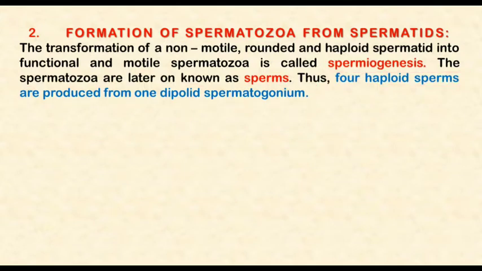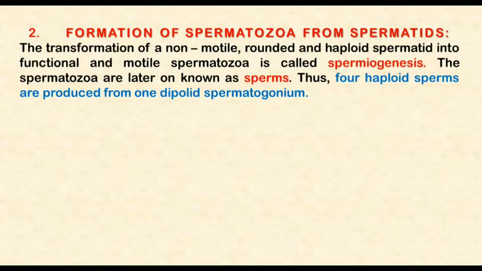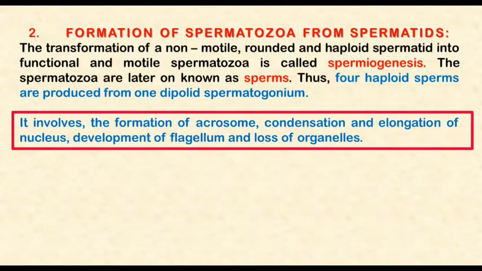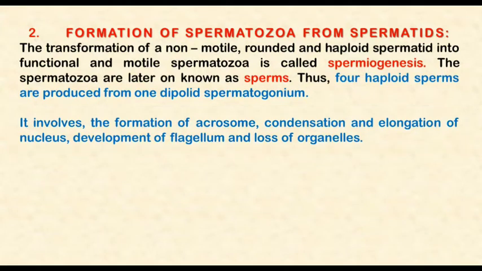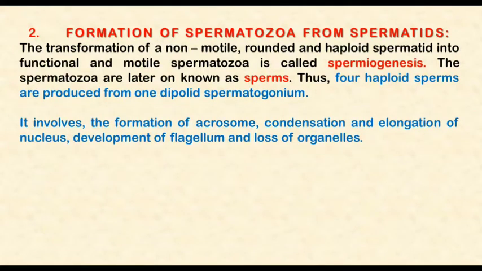Thus, 4 haploid sperms are produced from one diploid spermatogonium. So, spermiogenesis is the formation of spermatozoa from spermatids. During this transformation, there is formation of the acrosome, condensation and elongation of the nucleus, development of flagella, and loss of organelles.